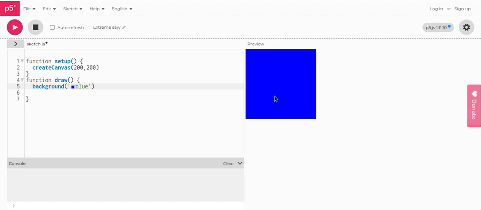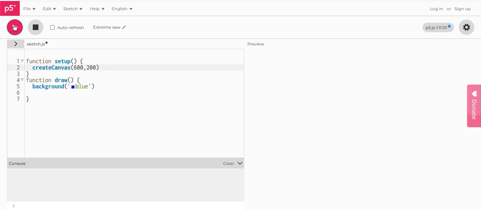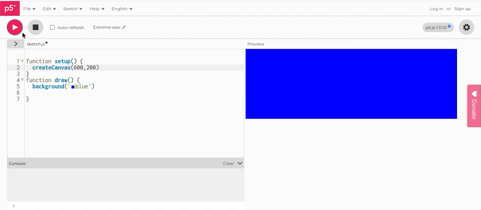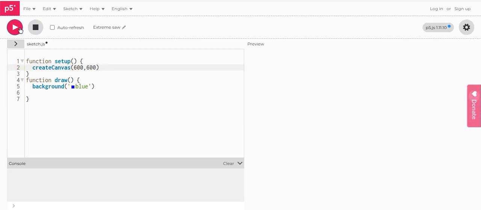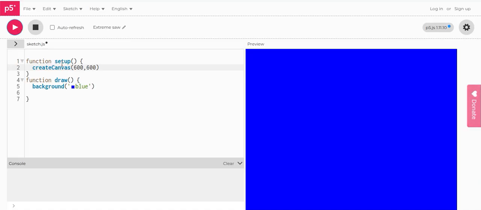Look at this. The createCanvas is 200. But before going ahead, I'm going to do one more thing. What if I change this? Oh, it's now wider. Why? Because this is the width and this is the height of the preview screen. 600. Now it is covering the whole screen.